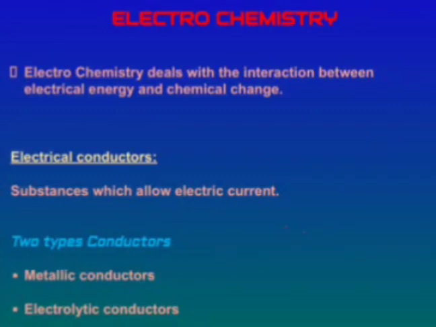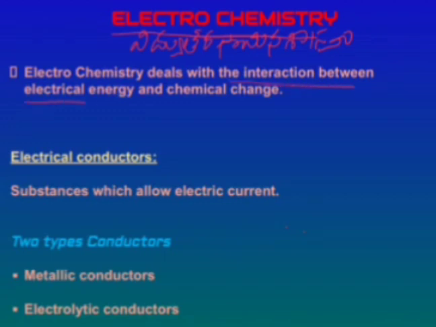Electrochemistry. So here, what is electrochemistry? Electrochemistry is a branch of chemistry which deals with the interactions present between electrical energy and chemical energy or chemical changes. So mainly it deals with the interactions between electrical energy and chemical energy, and vice versa.